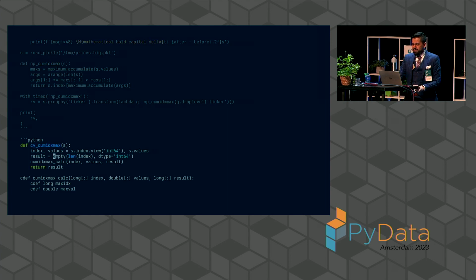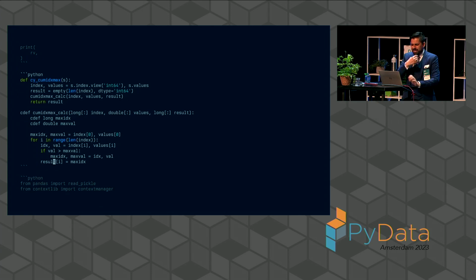But the moment I drop down to Python, I start to get into trouble because when I look at this, you can see I have long, I have double, and if I really want to get even a small amount of generality here, like for example, the column may not be float64, but may in fact be int64 dtypes, I have to start duplicating this code, with the additional maintenance burden of having a version that works on doubles, a version that works on integers, and so forth and so on.